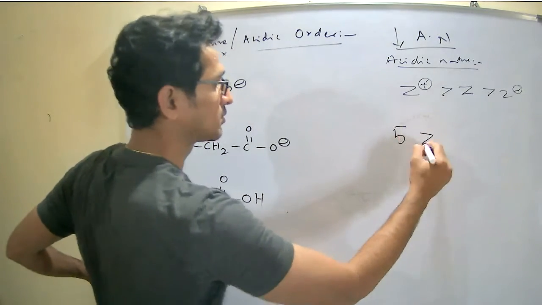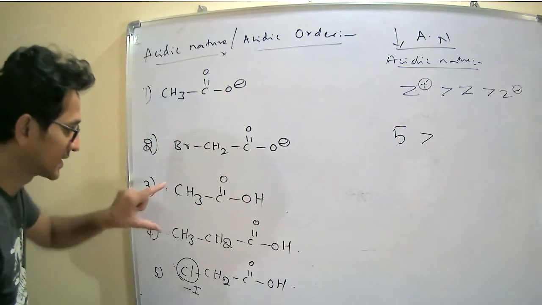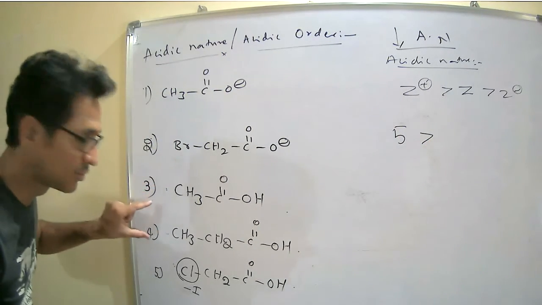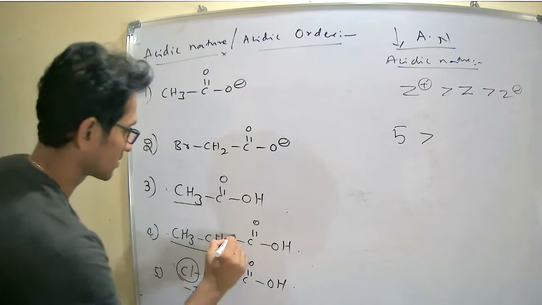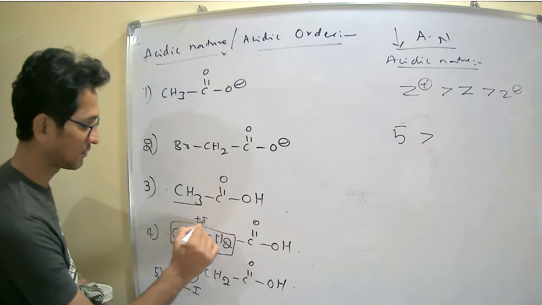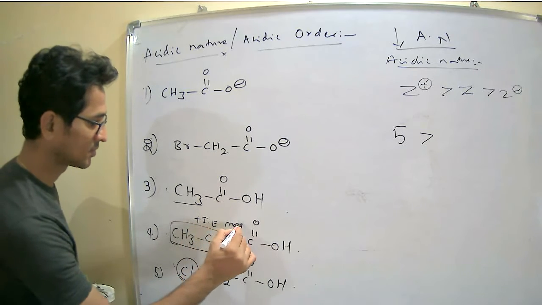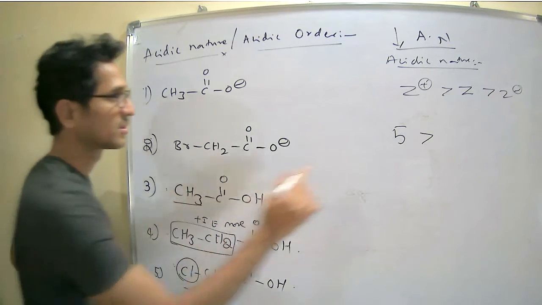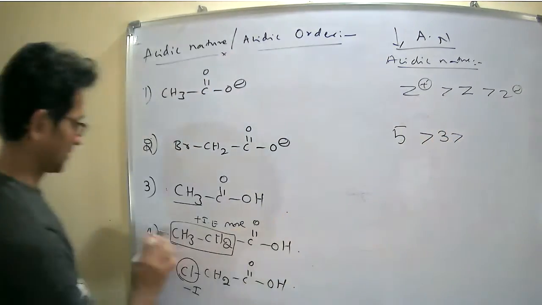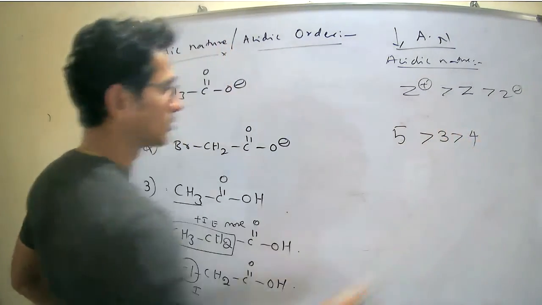Therefore, the 5th one is more acidic. Now among the 3rd and 4th, the strength of the inductive effect is more in the strong electron withdrawing group. Therefore comes third, then fourth. 5, 3, 4.